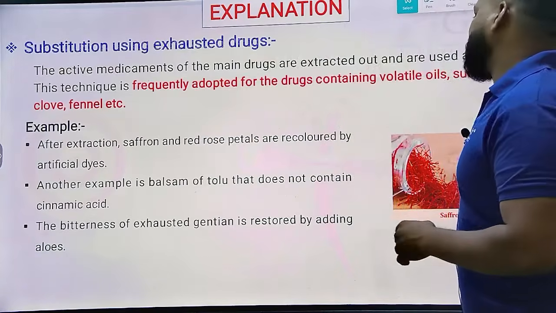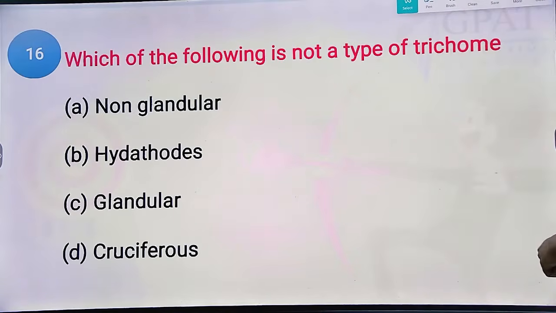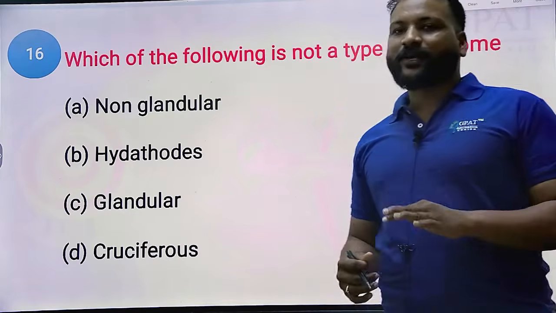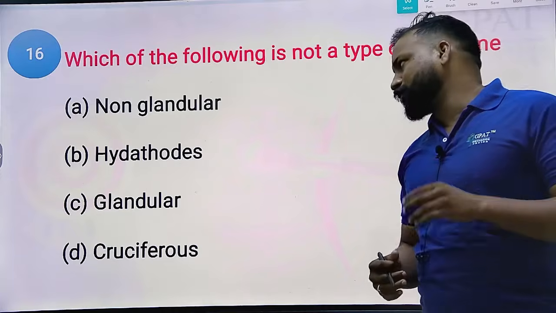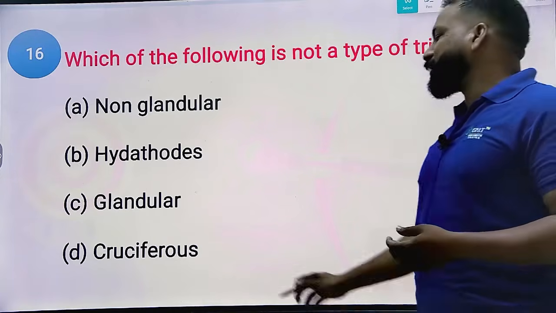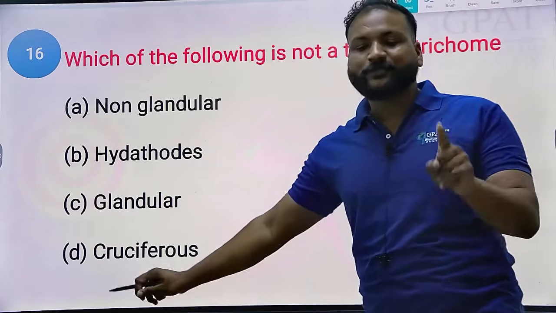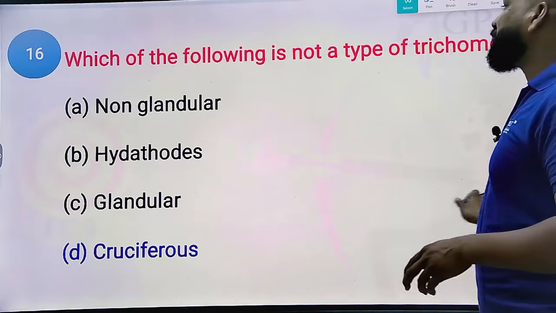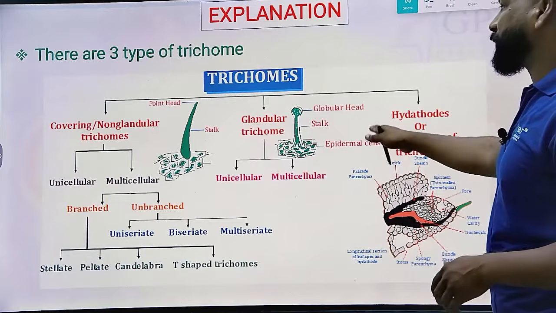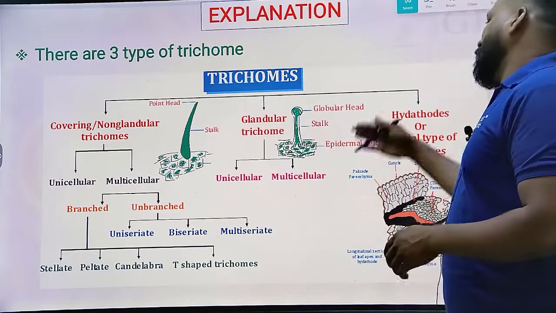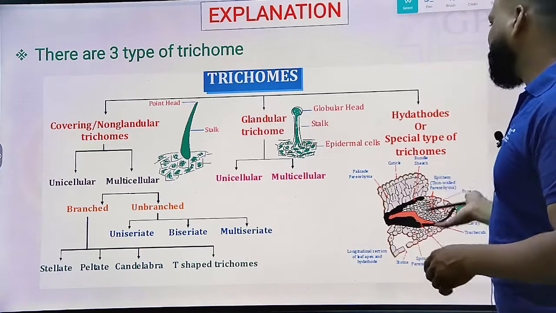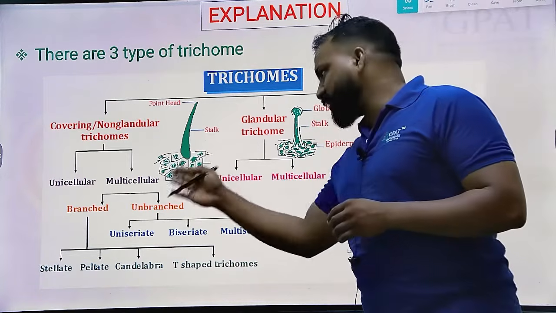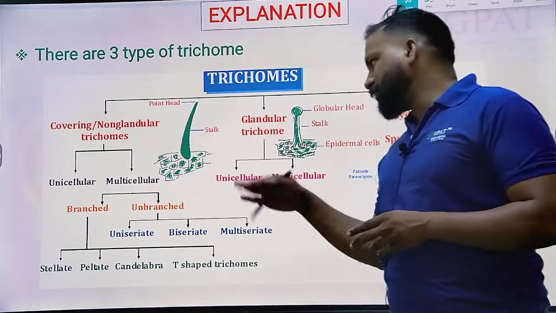Next, which of the following is not a type of trichome? In trichomes we have three types: glandular, non-glandular, and hydathodes. But here cruciferous is not a trichome; it is about stomata. So cruciferous is a stomata type, whereas trichomes are covering trichomes, glandular trichomes, and hydathodes, a special type. Again, we have different classifications: unicellular, multicellular, branched, unbranched.